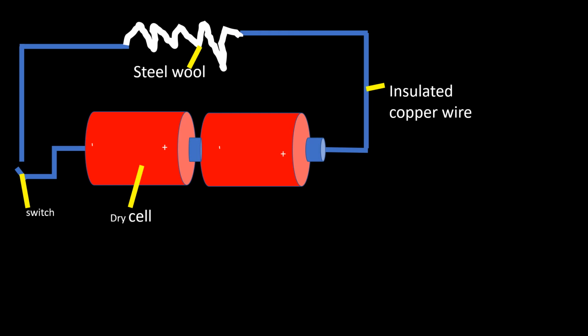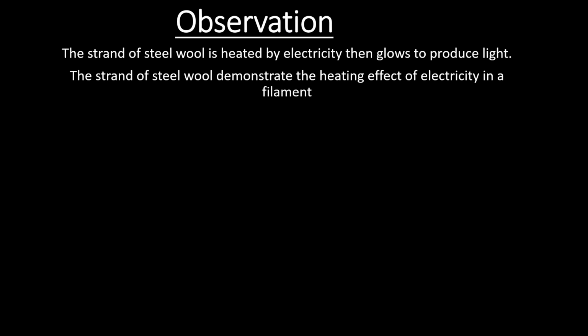Remember, for the working of the heating effect of electricity, we use a strand of steel wool, not any other material. So if they set up an experiment where we are using another material, it will be wrong. So it only acts when using the steel wool. Now, when you make that simple observation using the steel wool, the strand of steel wool is heated by electricity, then glows to produce light. The strand of that steel wool demonstrates the heating effect of electricity in a filament.